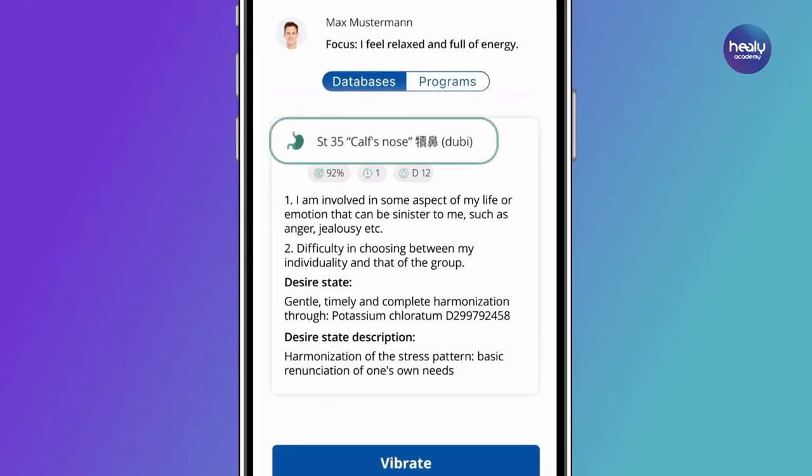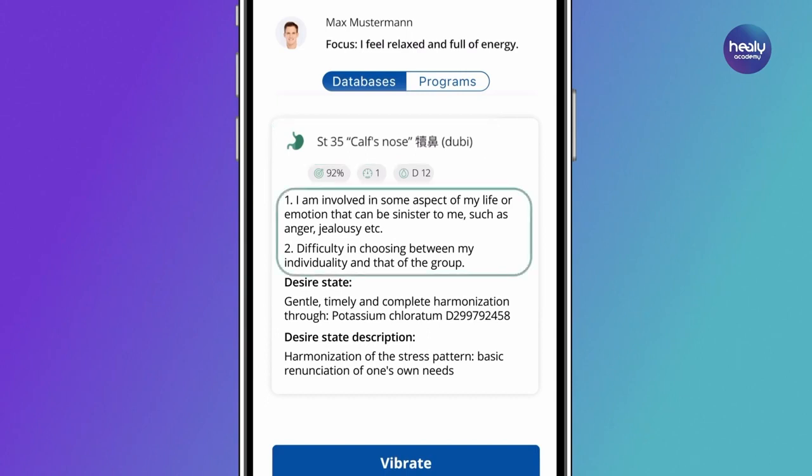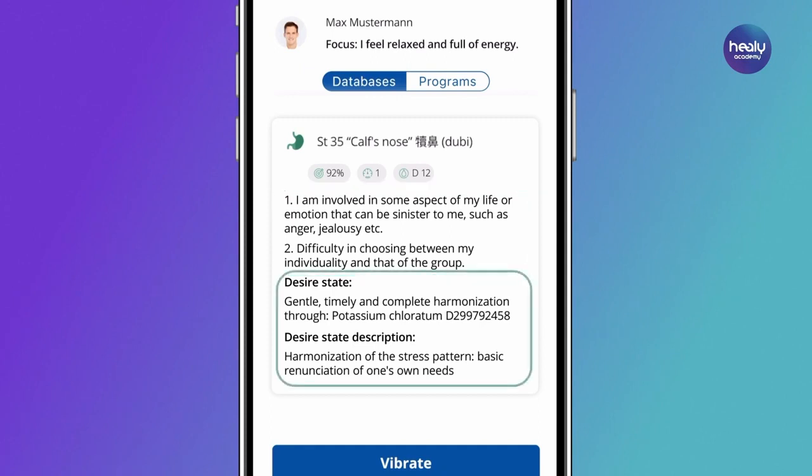First, the name of the acupuncture point that was analyzed in depth is shown. Below this, the topic of this acupuncture point is displayed, which is helpful for its classification. This information is static and does not change as a result of the analysis. Below this is the desired state and the desired state description, which are analyzed specifically for the most relevant acupuncture points of the respective meridian in various databases.